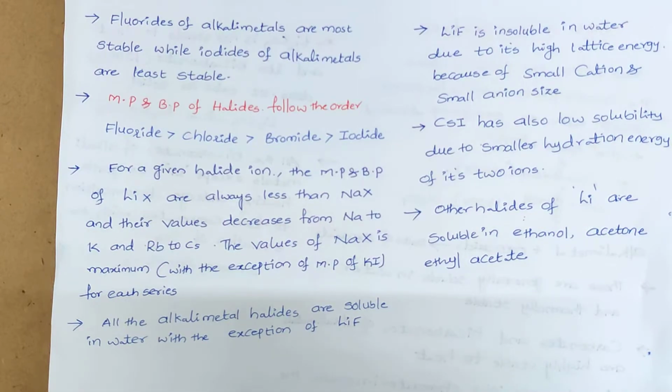And other halides, not lithium fluoride, but lithium chloride, lithium bromide or lithium iodide, are generally soluble in non-polar solvents like ethanol, acetone and ethyl acetate. So this is about the preparation methods and properties of alkali metal halides.